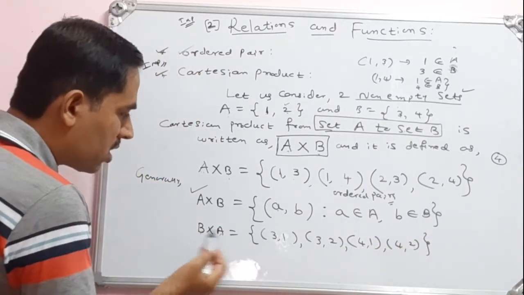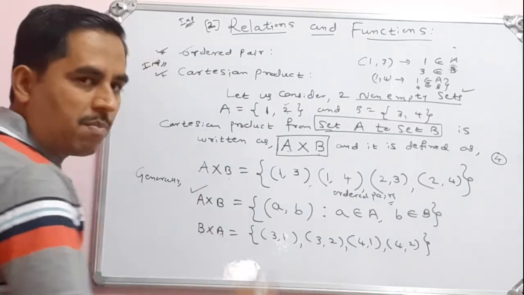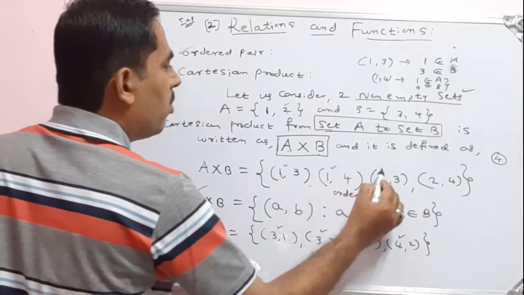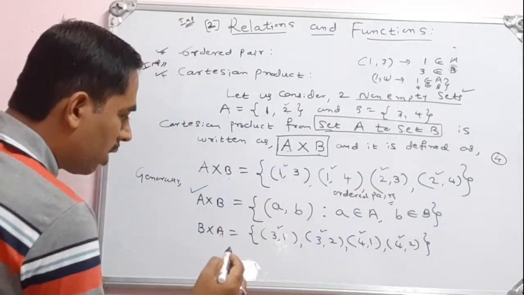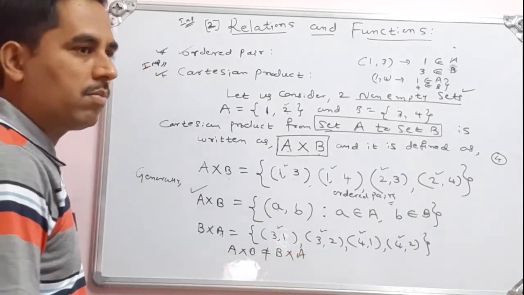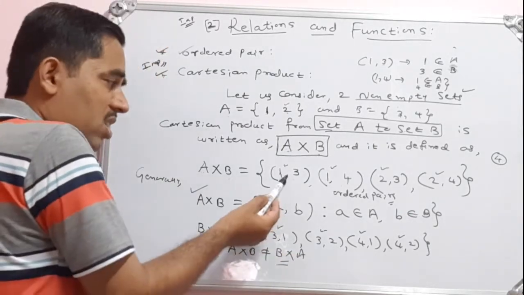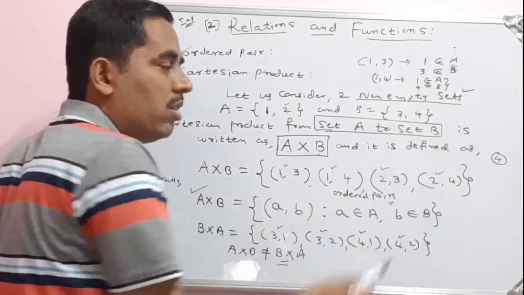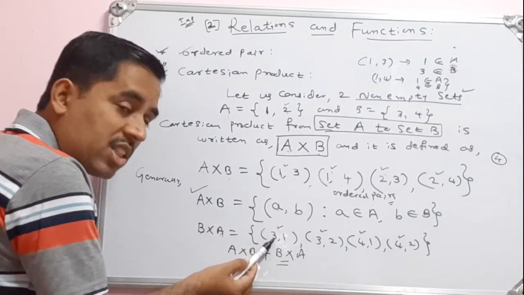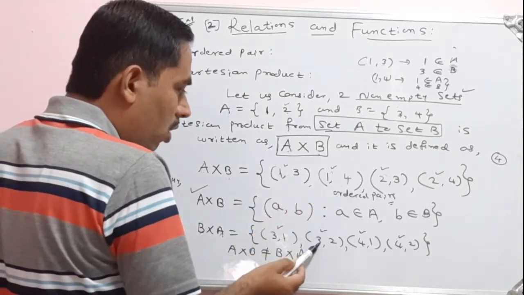Here 3 belongs to the first set B and the second element belongs to A. Then 3 belongs to B, then 2 belongs to A. So observe this: 3 comma 1, 3 comma 2, 4 comma 1, 4 comma 2. Here 1 comma 3, 1 comma 4, 2 comma 3, 2 comma 4. Absolutely, these two are not equal. So we can say A cross B is not equal to B cross A, because these ordered pairs are all different. In 1 comma 3, the first element is 1 and the second element is 3. Here the first element is 3 and the second element is 1. So 1 comma 3 is not equal to 3 comma 1. Then 1 comma 4 is not equal to 4 comma 1.